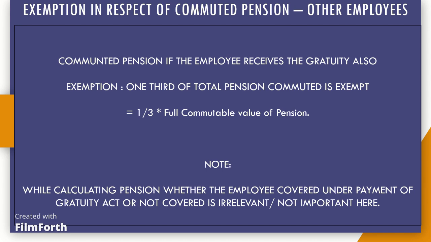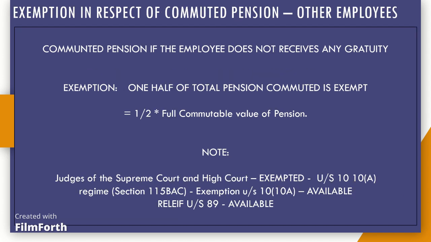In case of the death of such individual, any income by way of family pension received by any member of the family of such individual shall also be exempt under this clause. Next. Family, in relation to an individual, means the spouse and children of the individual, and the parents, brothers, and sisters of the individual or any of them, wholly or mainly dependent on the individual.